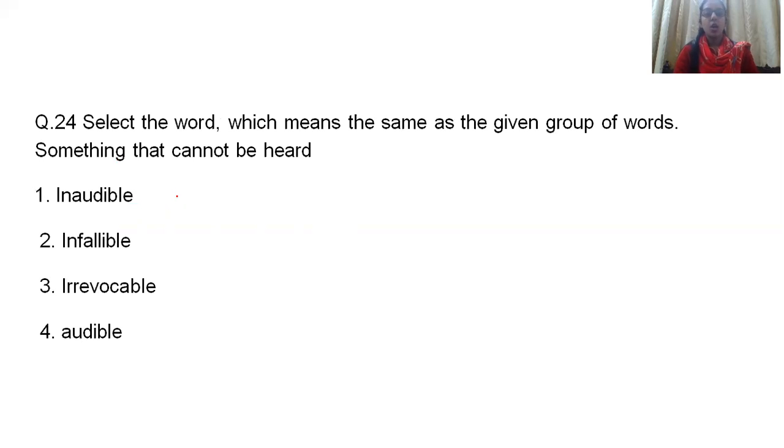Okay. Question number 24. Select the word which means the same as a group of words, like one word answer. It is something that cannot be heard. Inaudible, infallible, irrevocable, audible. Audible means when you are able to hear. So this is not going to be in your option. Opposite of audible is inaudible. That means something cannot be heard. So correct answer will be inaudible.